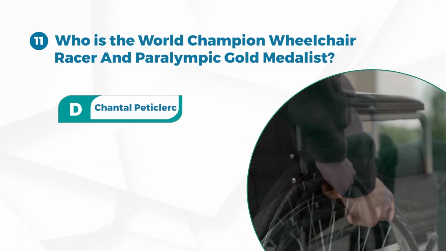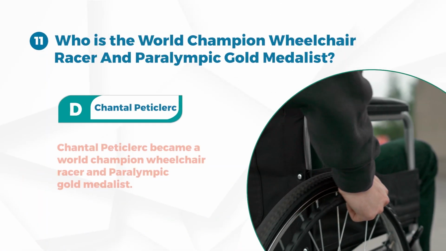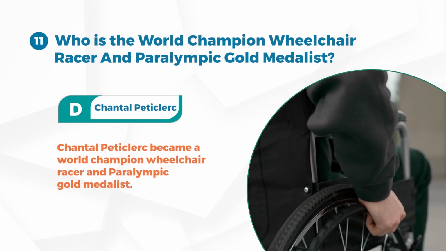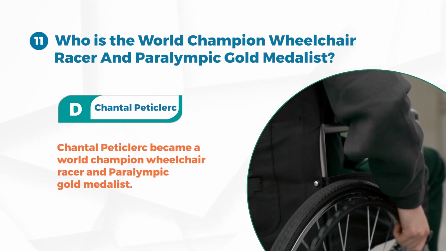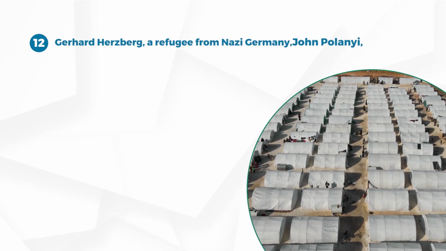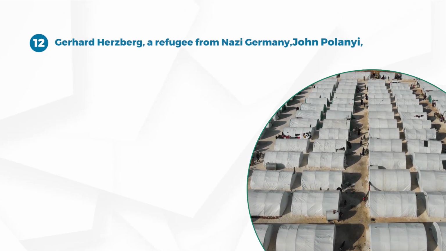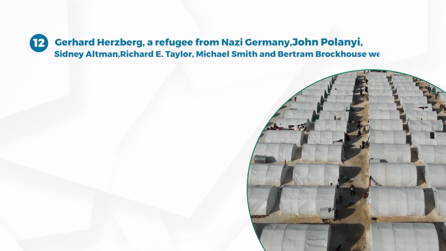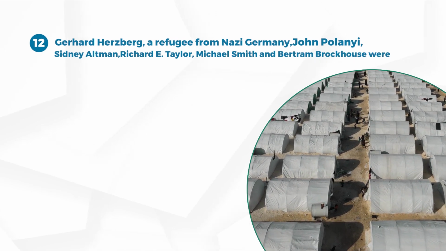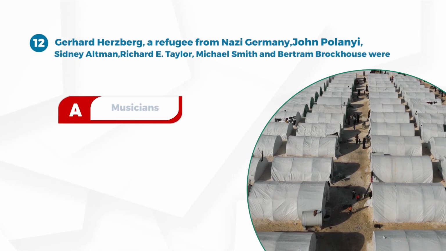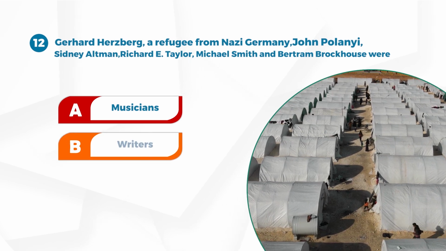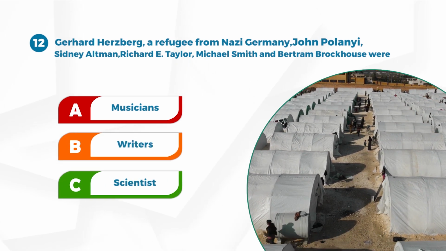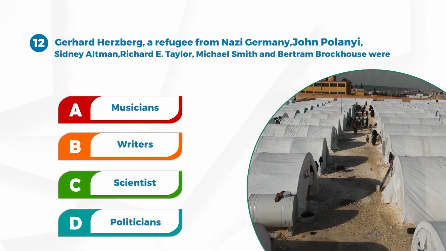Answer D. Chantal Petitclerc. Chantal Petitclerc became a world champion wheelchair racer and Paralympic gold medalist. Number 12. Gerhard Herzberg, a refugee from Nazi Germany, John Polanyi, Sidney Altman, Richard E. Taylor, Michael Smith, and Bertram Brockhaus were A. Musicians. B. Writers. C. Scientists. D. Politicians.